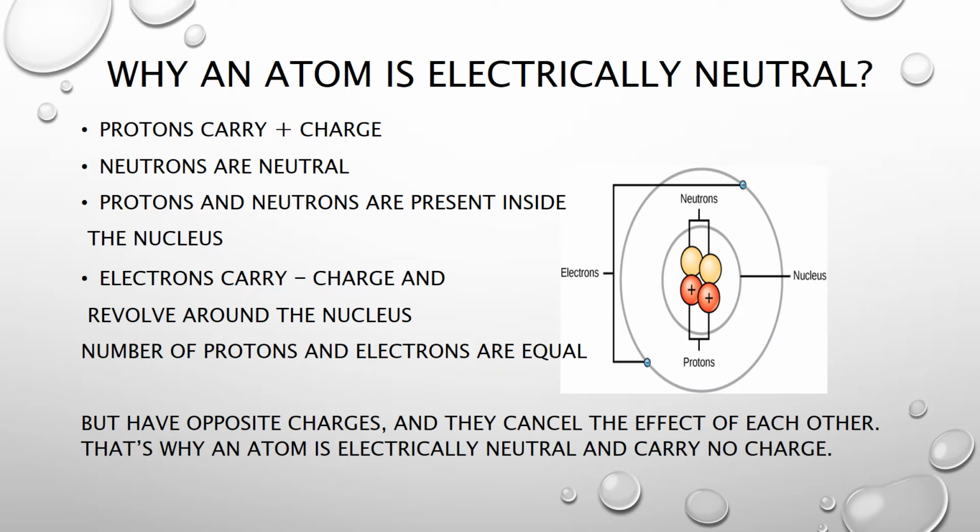These red colored protons you can see in the picture carry the positive charge, and the neutrons are neutral. They do not carry any charge. The electrons carry the negative charge and revolve around the nucleus in its orbits.